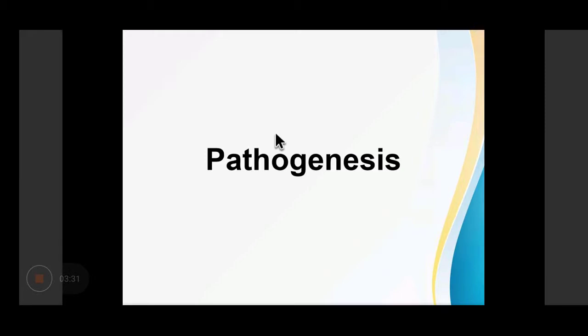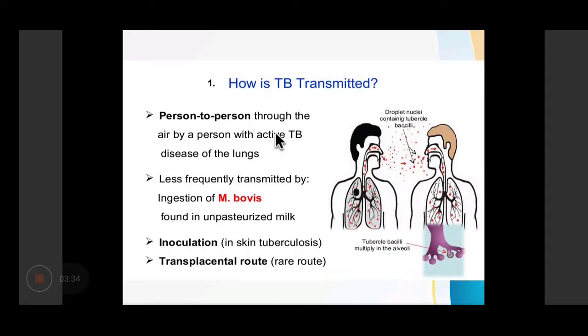So, what is the pathogenesis? Now, how is TB transmitted, or what is the mode of infection? It is basically through droplet infection, from person to person through air by a person with a disease of the lung. Less frequently, it is transmitted by ingestion of M. bovis, which is found in unpasteurized milk. It can also occur through inoculation in skin tuberculosis, and rarely through the transplacental route.